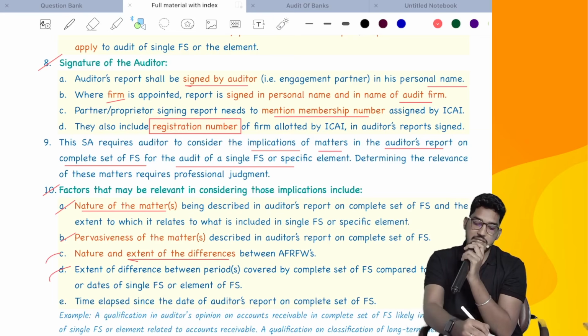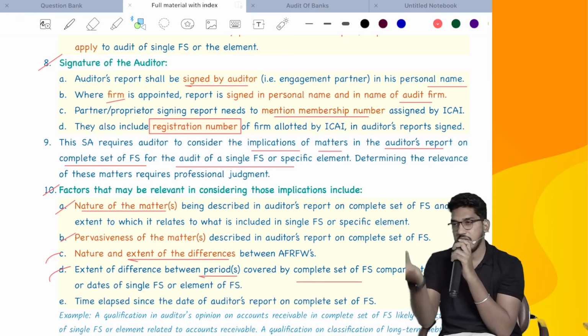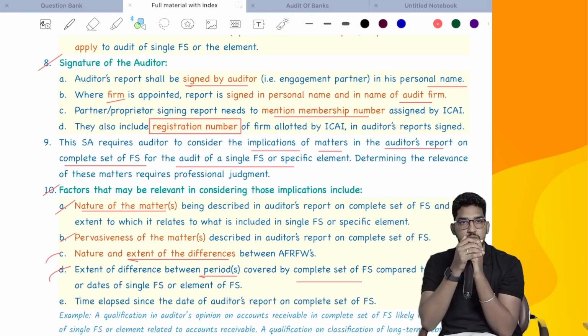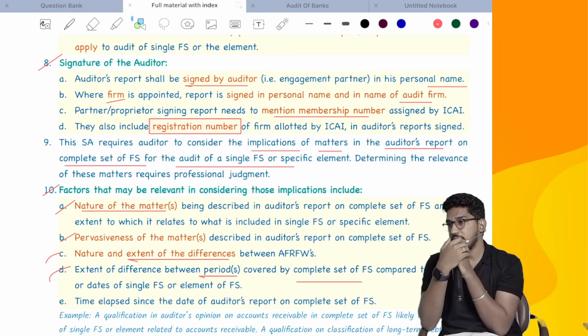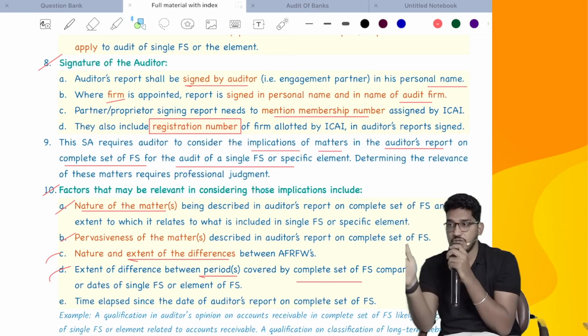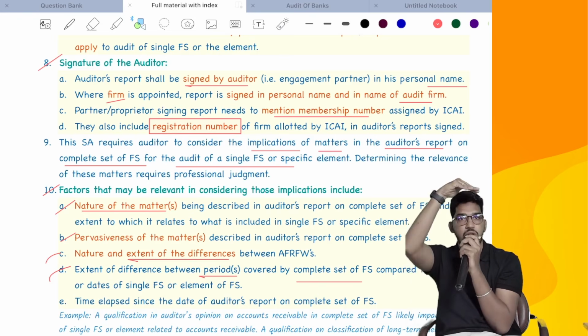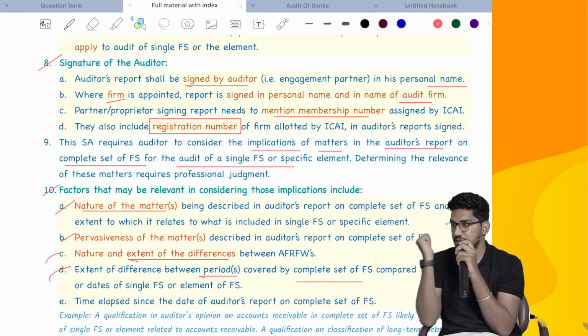It depends on the extent of difference between the periods covered by the complete set of financial statements compared to the date of the single financial statement. Might be the main audit report is for the entire financial year, but you are conducting audit of a balance sheet not as on 31st of March. The client has prepared a balance sheet on 30th of June and on that they are asking you to do the audit. In that case, you might not be required to consider. If you are asked to conduct the audit of the balance sheet on 31st of March only, then we will see what matters are there in the main audit report and I will consider it.